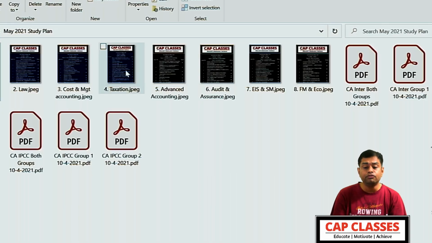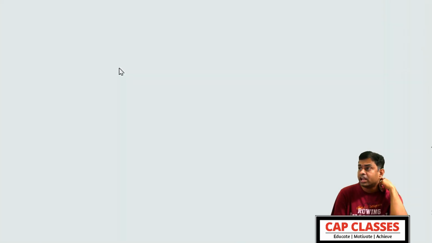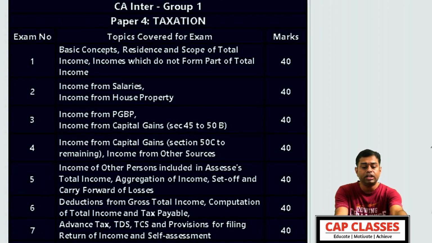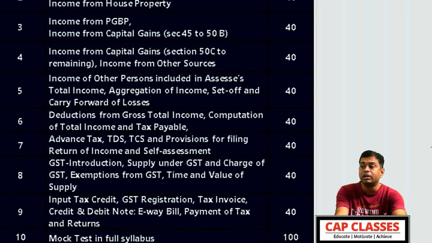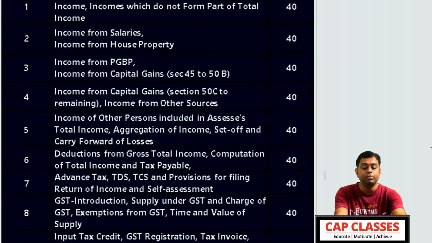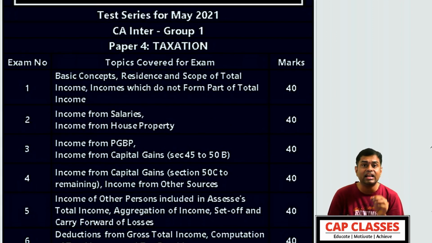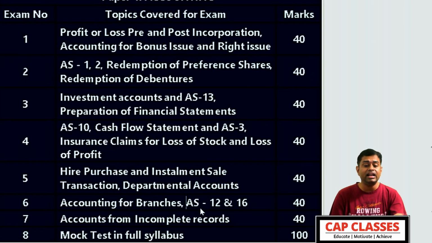Now let me show you for the other subjects as well. For example, if you take taxation, how this will be. In taxation, if you look here, 1, 2, 3, 4, 5, 6, 7, 8, 9 are normal topic wise exams, and the 10th one will be mock test. So whether it contains 8 exams or 7 exams or 10 exams, including mock test, we are charging 399 rupees.